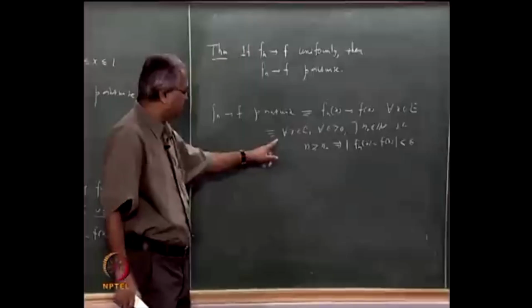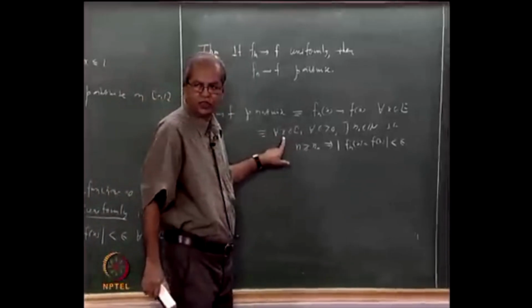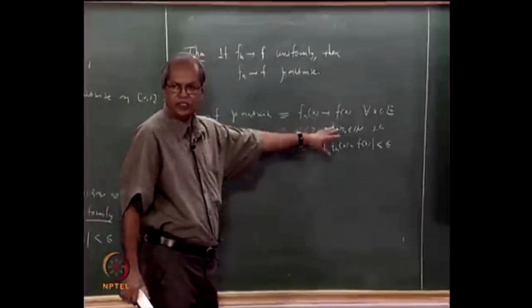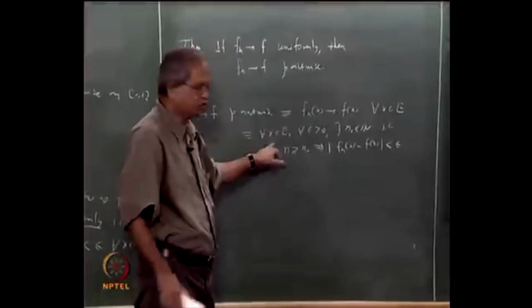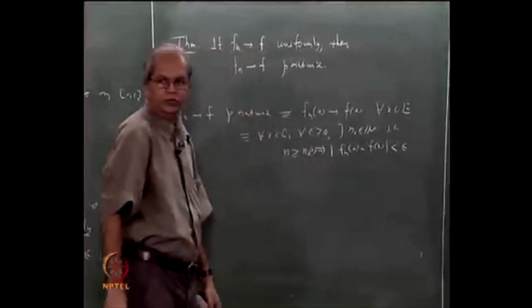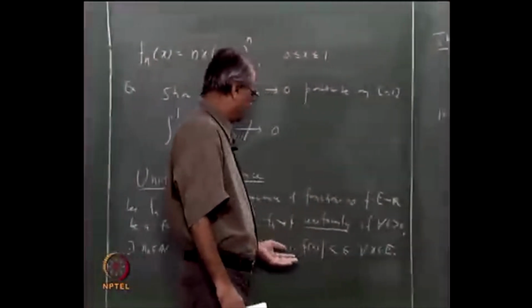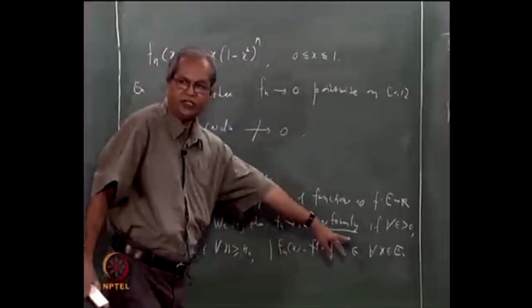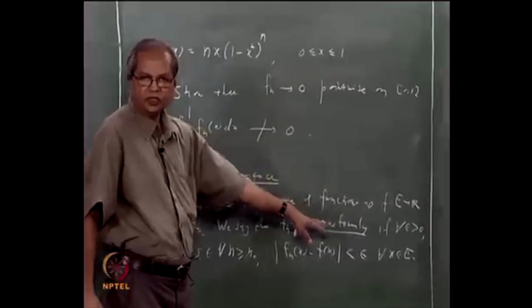Though it happens at each point, this n0 may depend on this x, because given x in E and epsilon, some n0 exists, but in general it may depend on x. If you want, you can write it as n0 of x. But here we are saying that this n0 should work for every x in E. That is the main difference.